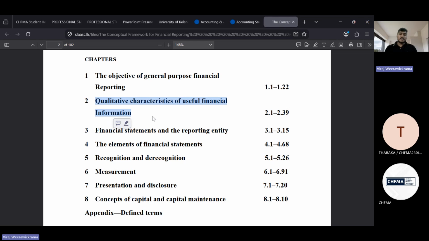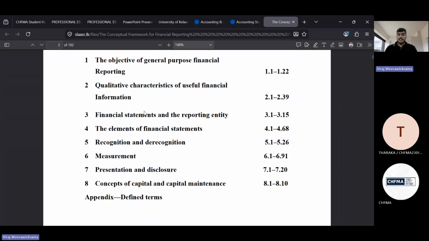When it comes to the qualitative characteristics, again we have enhancing and fundamental QCs. Under the enhancing, we have 4 QCs, and under the fundamental, we have 2 QCs. Everything we have discussed, I think you can remember. If you have any question, you can ask, and I can explain again for your understanding. Now when it comes to the financial statements, yes, we have components of financial statements, simply 5 components.